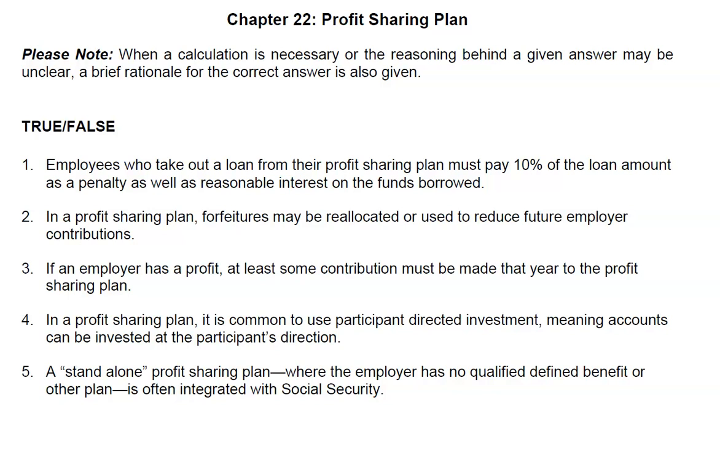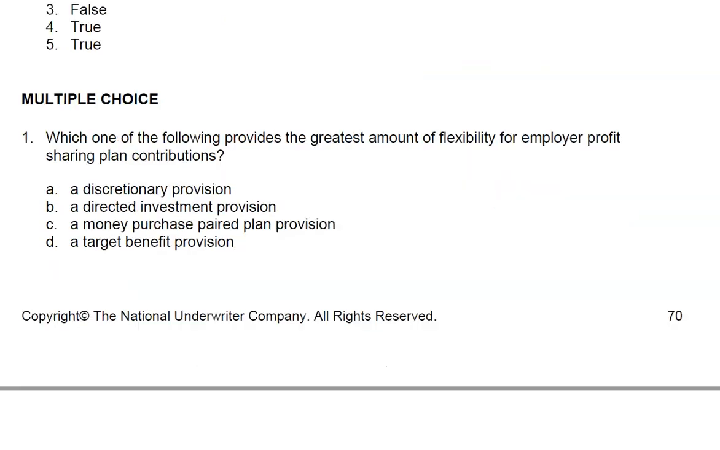Question 5. A standalone profit-sharing plan, where the employer has no qualified defined benefit or other plan, is often integrated with Social Security. That answer is true. That is a means by which the employer can give additional monies to highly compensated employees and at the same time reduce the cost of the profit sharing plan to the employer.